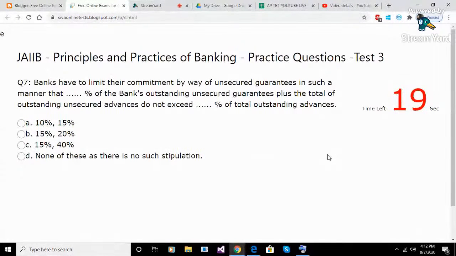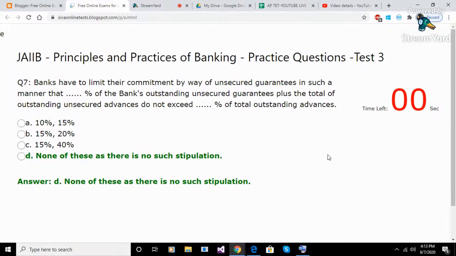Question 7. Banks have to limit their commitment by way of unsecured guarantees in such a manner that blank % of the bank's outstanding unsecured guarantees plus the total of outstanding unsecured advances do not exceed blank % of total outstanding advances. Option A. 10%, 15%. Option B. 15%, 20%. Option C. 15%, 40%. Option D. None of these, as there is no such stipulation. Answer D. None of these, as there is no such stipulation.